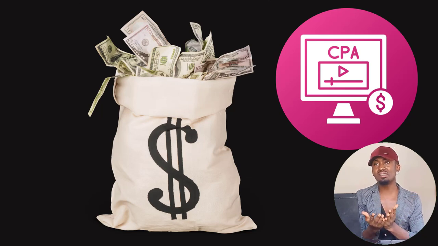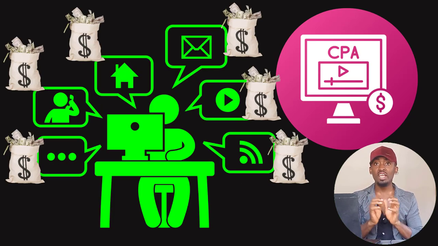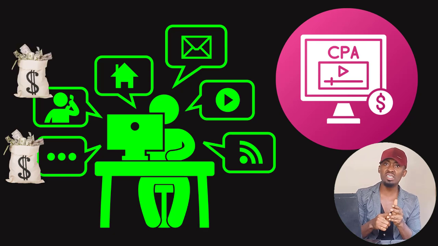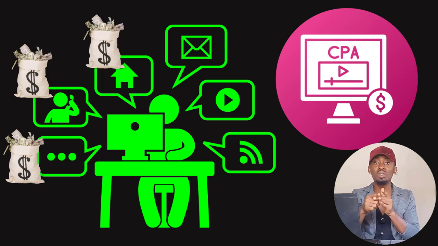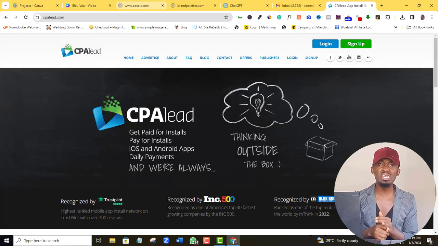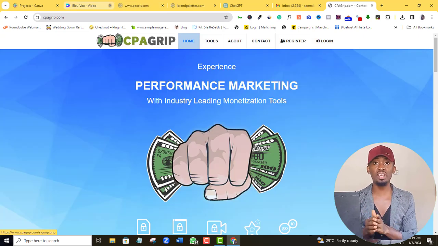Now, CPA marketing is an easier form of affiliate marketing where you make commission when you refer anyone to perform simple tasks. Unlike affiliate marketing that requires your referrals to buy products or services, CPA marketing doesn't ask you to sell anything. When anyone takes simple actions such as signing up for a program, submitting their details, taking surveys, and other simple tasks, you will make money from those actions. And really, there are several CPA marketing platforms such as CPA Lead, CPA Grip, and several others, but I will be using CPA Lead for this demonstration.